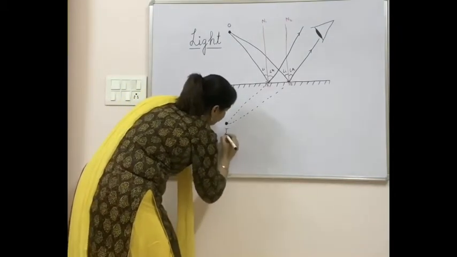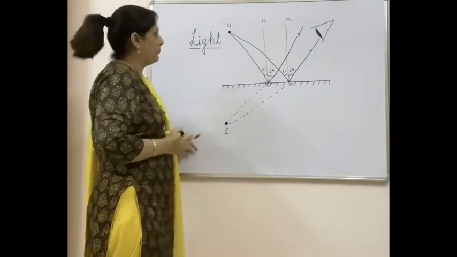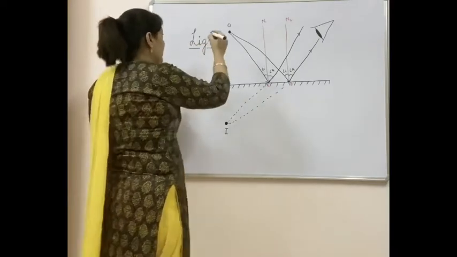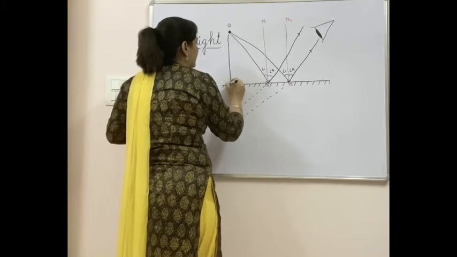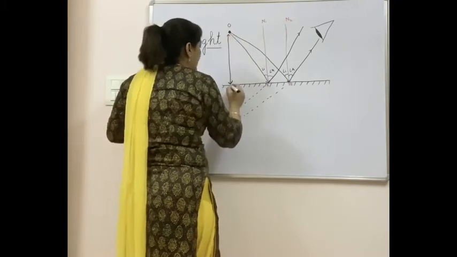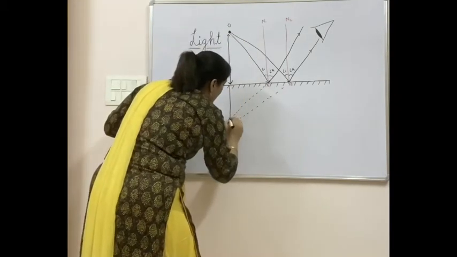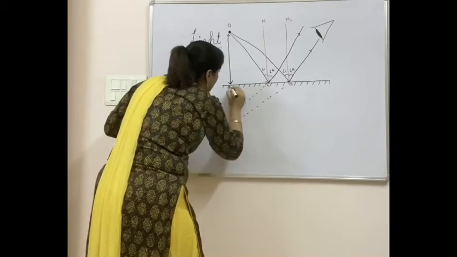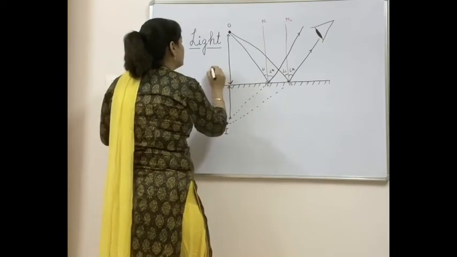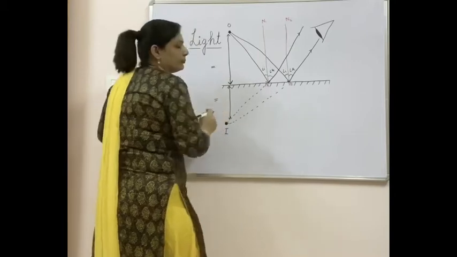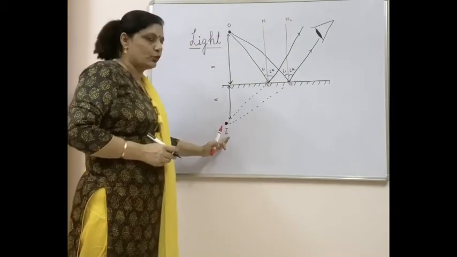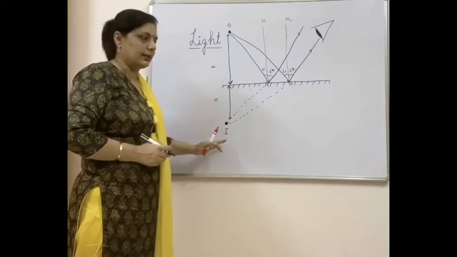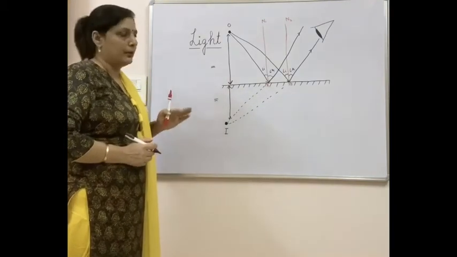This is image of that particular object. The distance between the plane mirror and the object and the image and the plane mirror should be same and will come exactly at the point opposite and appears like it is formed behind the mirror.